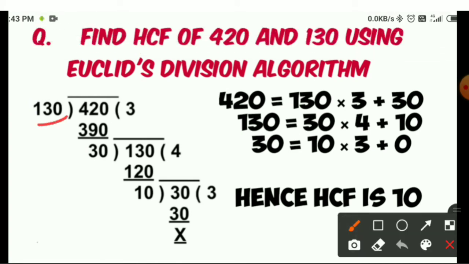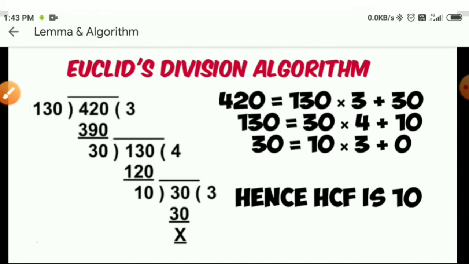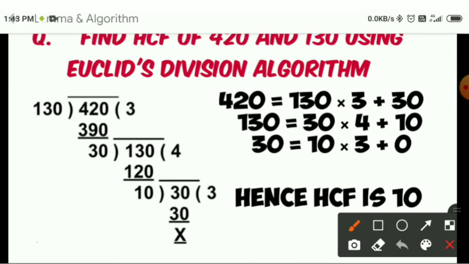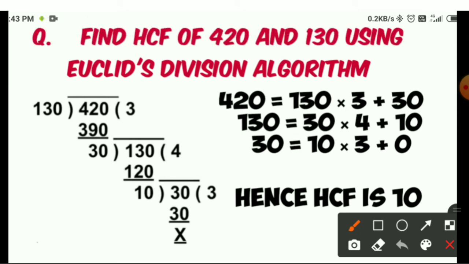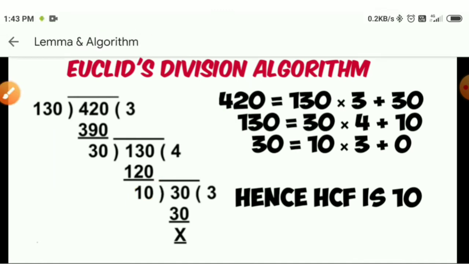Now you use 130 as the dividend, and you divide 130 by the remainder of the first step, means by 30. When you divide 130 by 30, you will get 4 as quotient and 10 as remainder.